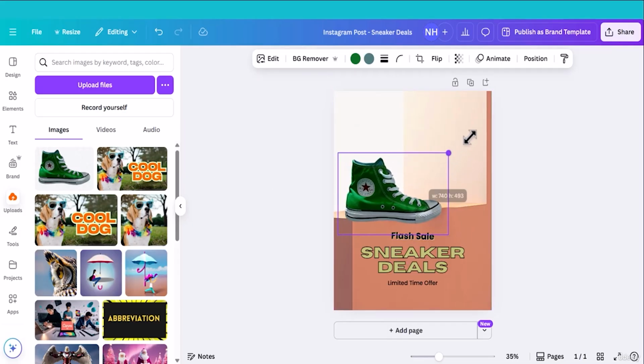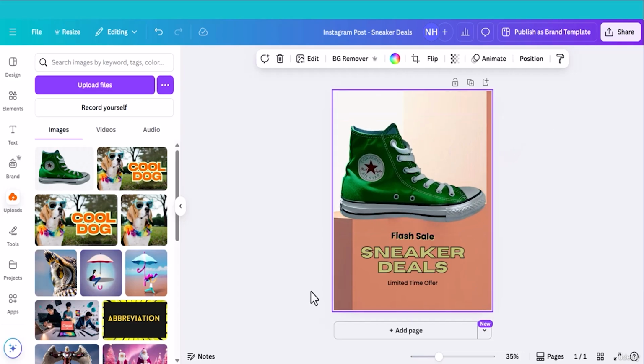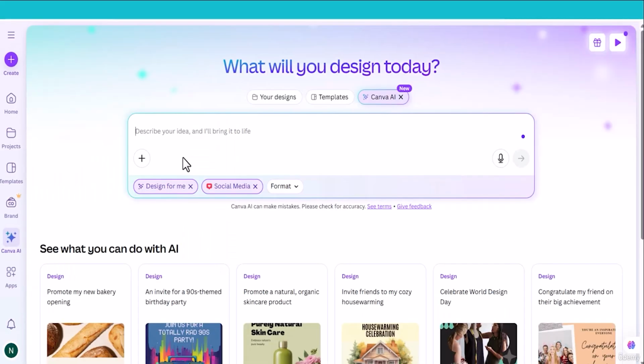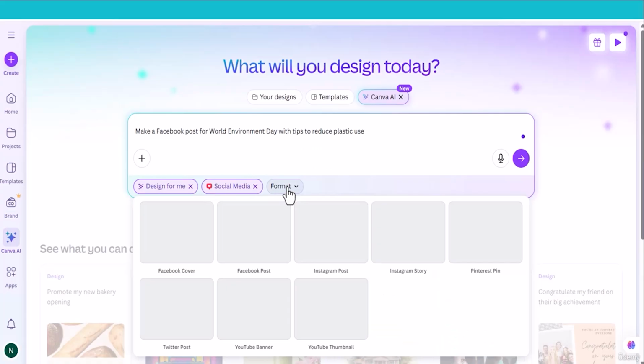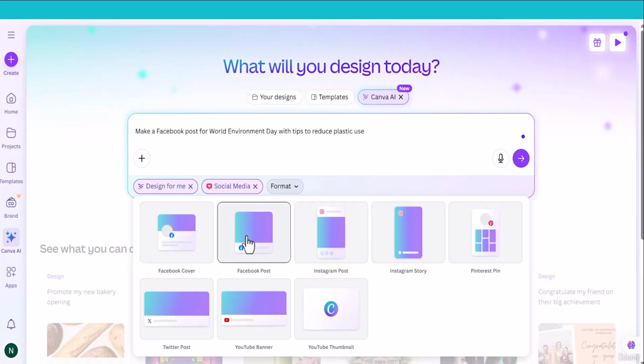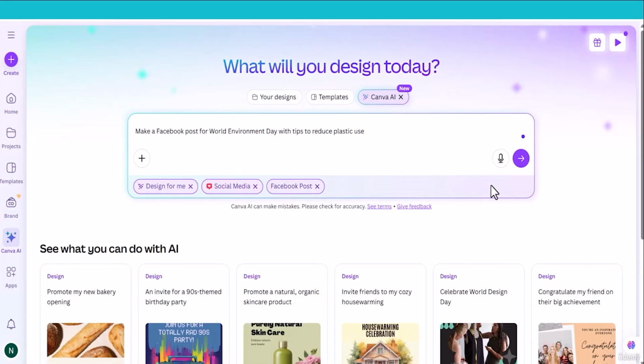Make it a little bit bigger. This way you can change the image. Now let's try with another prompt. Make a Facebook post for World Environment Day with tips to reduce plastic use. And I will choose the format Facebook post because I am creating a Facebook post.